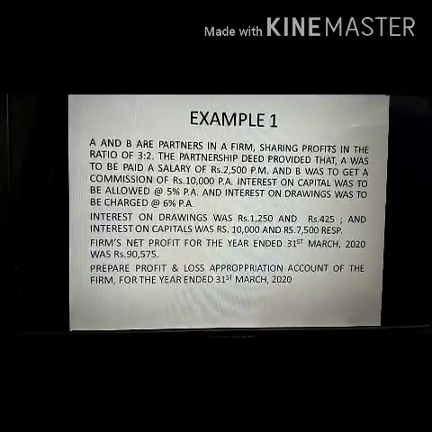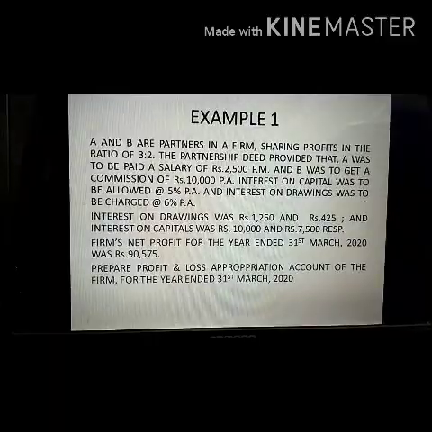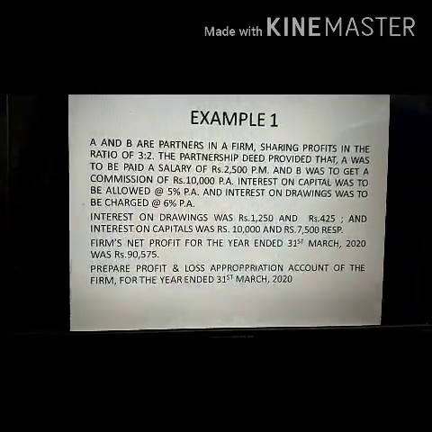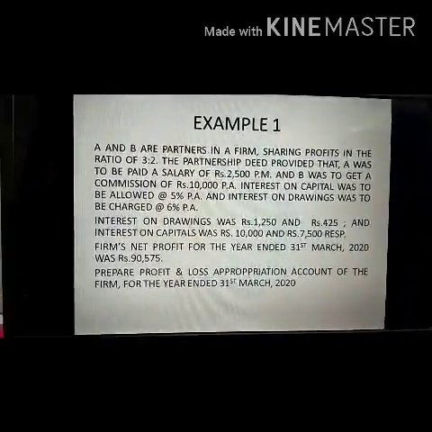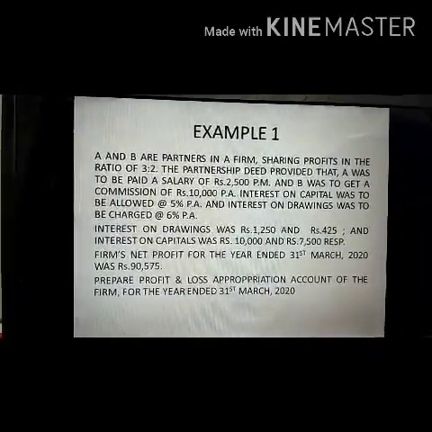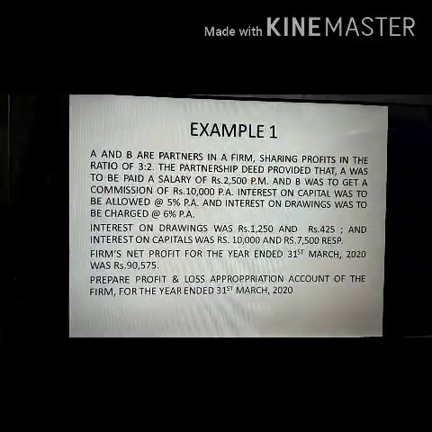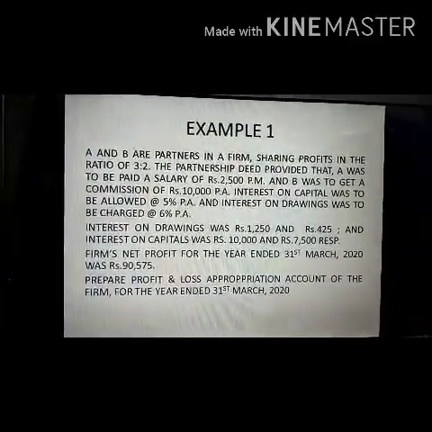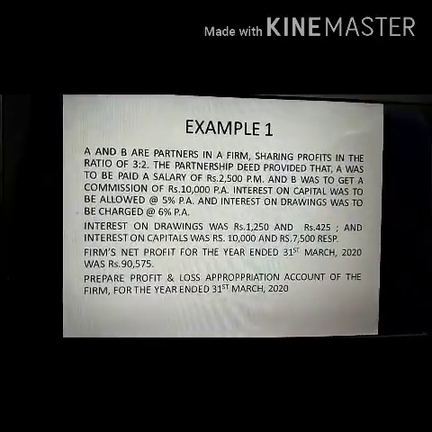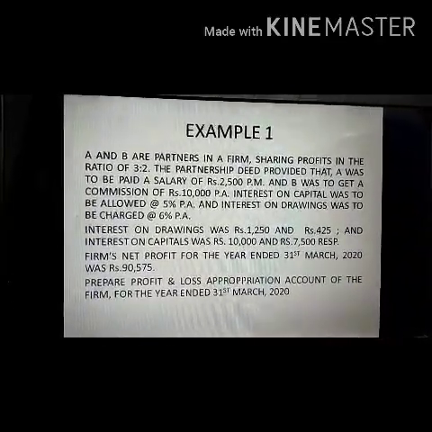Interest on capital was to be allowed at the rate of 5%. Children, even if they have not mentioned partnership deed, it is implied if they have agreed upon the rate of interest, that is, they have an oral deed. At least they would be having an oral deed. And interest on drawings was to be charged at the rate of 6% per annum.